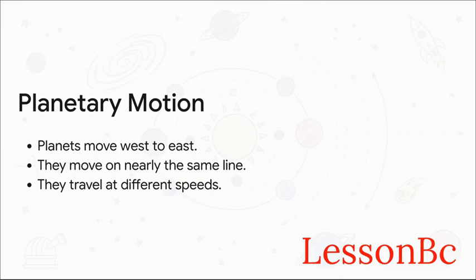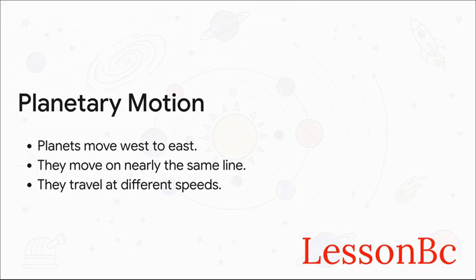Against this fixed backdrop of zodiac stars, the planets act like little wanderers. Because our solar system is mostly flat, the planets all appear to move along roughly the same line in our sky, generally traveling from west to east. But they don't all move at the same pace.